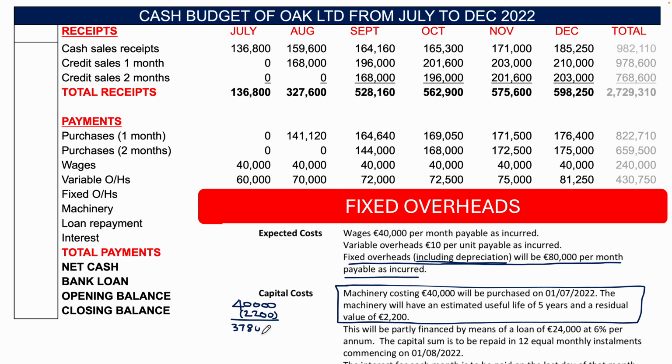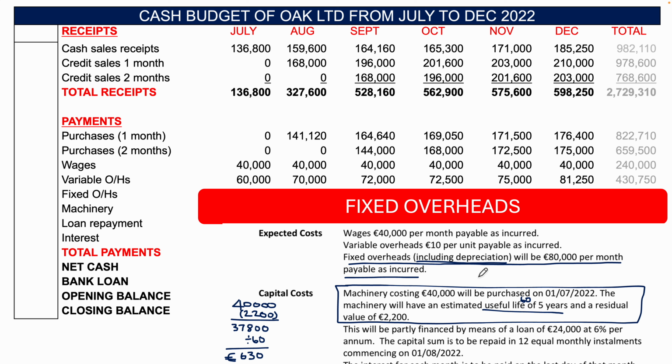Now, it's going to have a useful life of 5 years, which is 60 months. If I divide that by 60 months, my depreciation per month would be 630 euro on that machinery. So that is how we would work out the depreciation on the fixed assets.